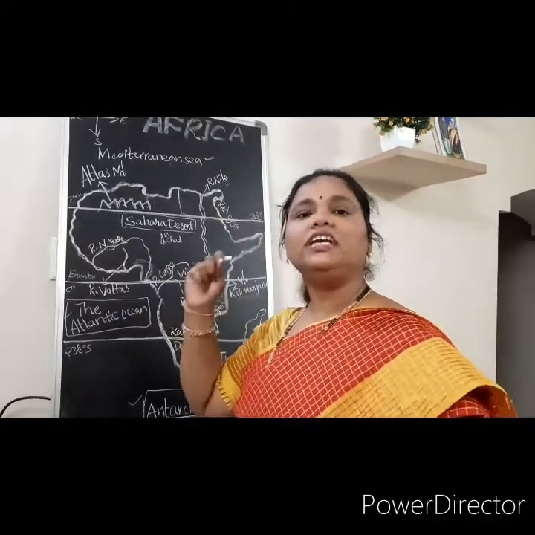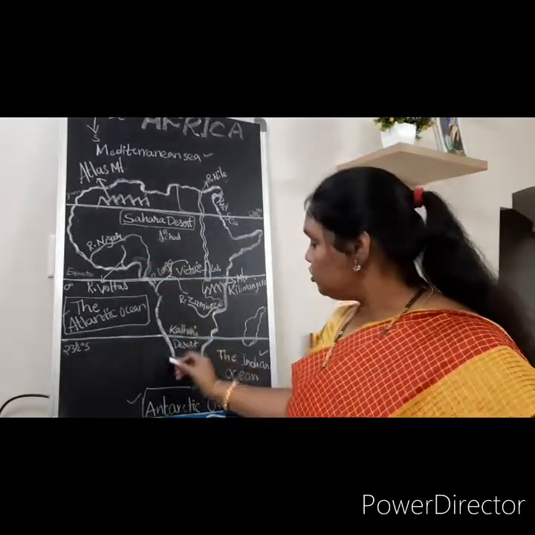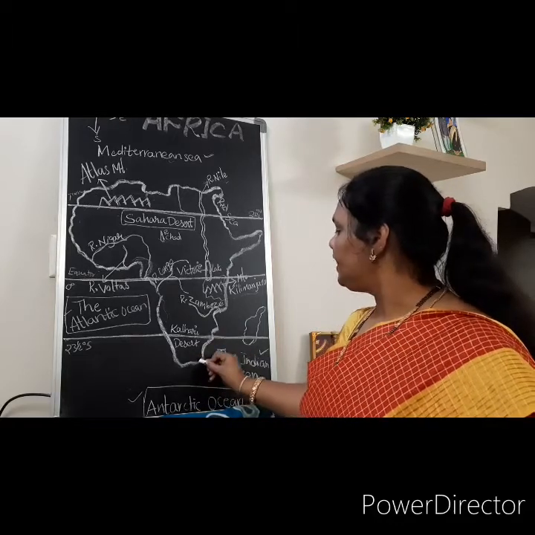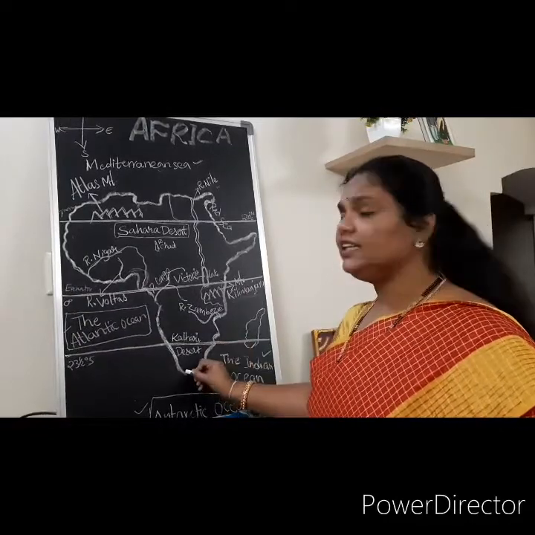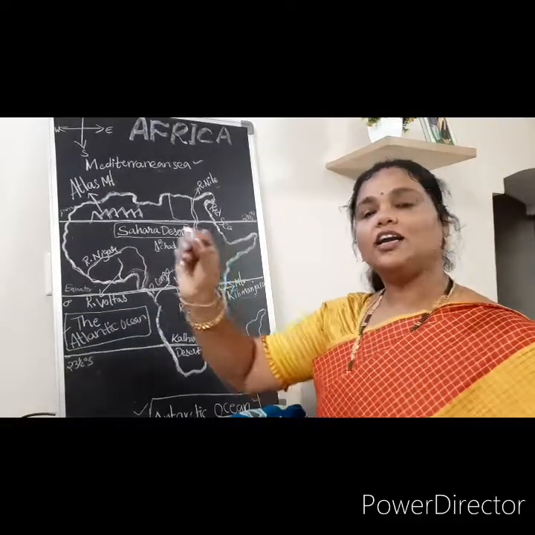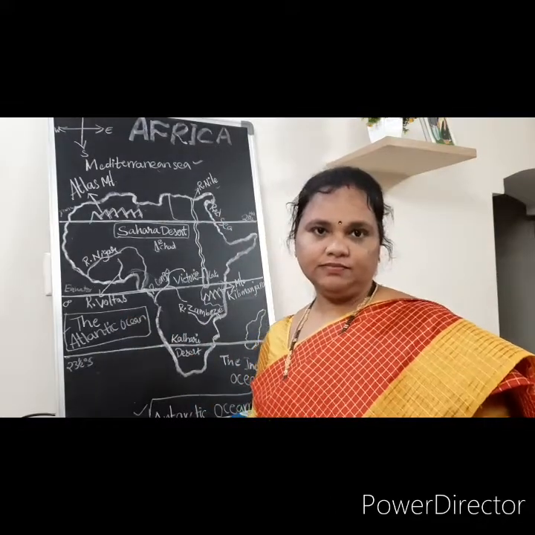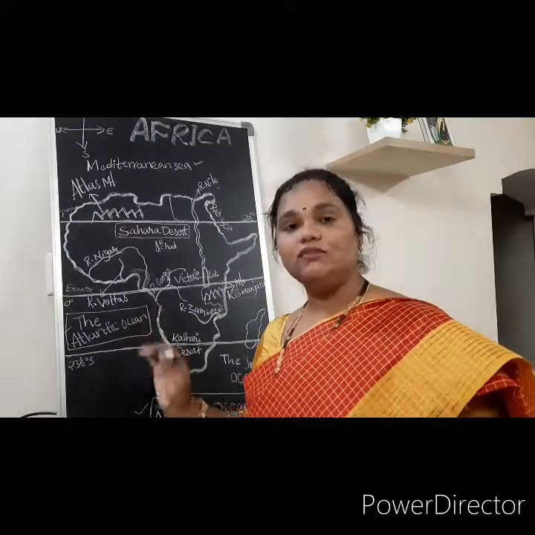But in 1498, when Vasco da Gama came to India, he touched the southern tip of Africa, the Cape of Good Hope. Then they started to come to Africa to find out new areas. Later we will discuss all those points and see the physical features.